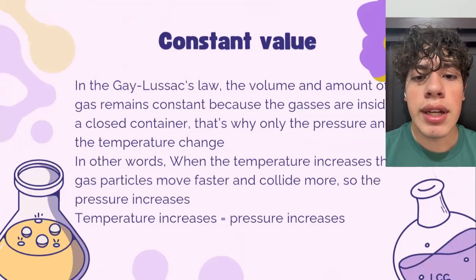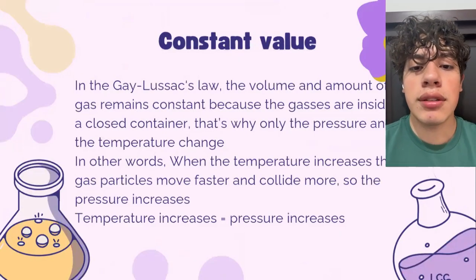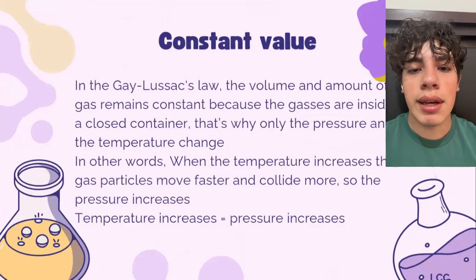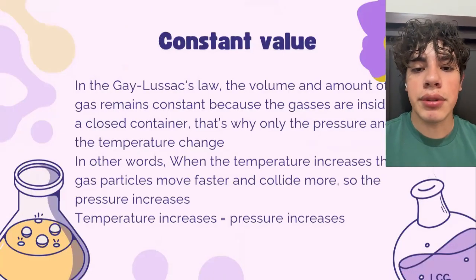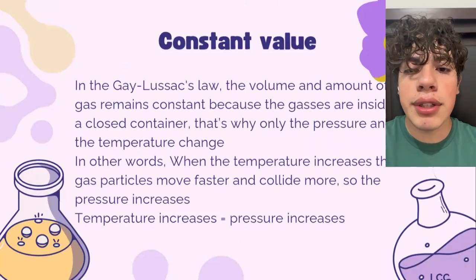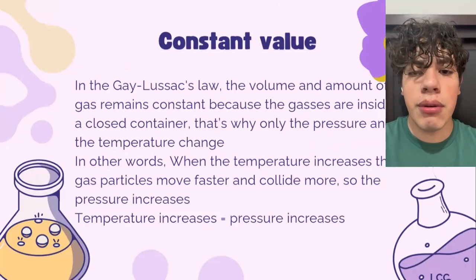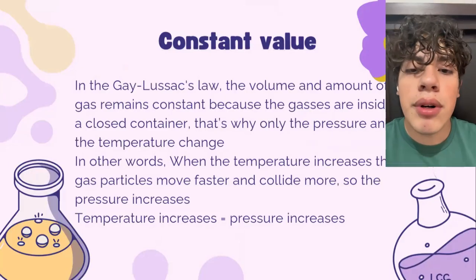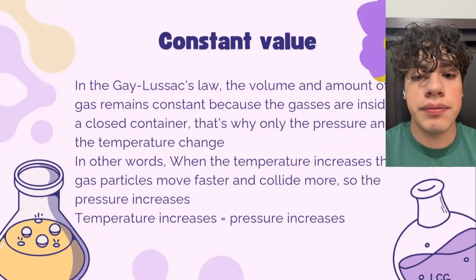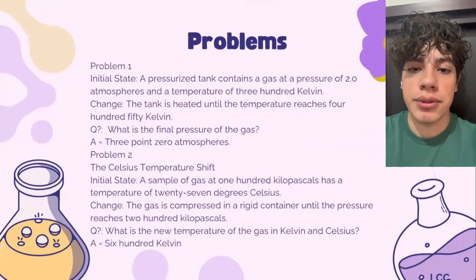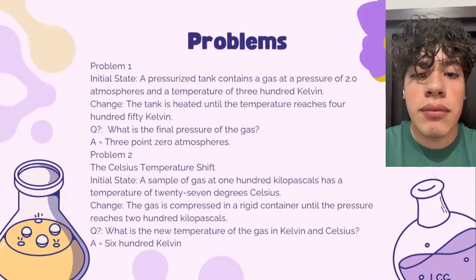In the law of Gay-Lussac, the gas is inside of a container, so it can't change its size. That means the volume stays the same all the time, because the pressure depends on the change of temperature. For example, if the temperature increases, the particles move faster and hit the walls more, so the pressure increases. But if the temperature goes down, the particles move more slowly, so the pressure decreases. Why does this happen? Because the hotter particles have more energy.